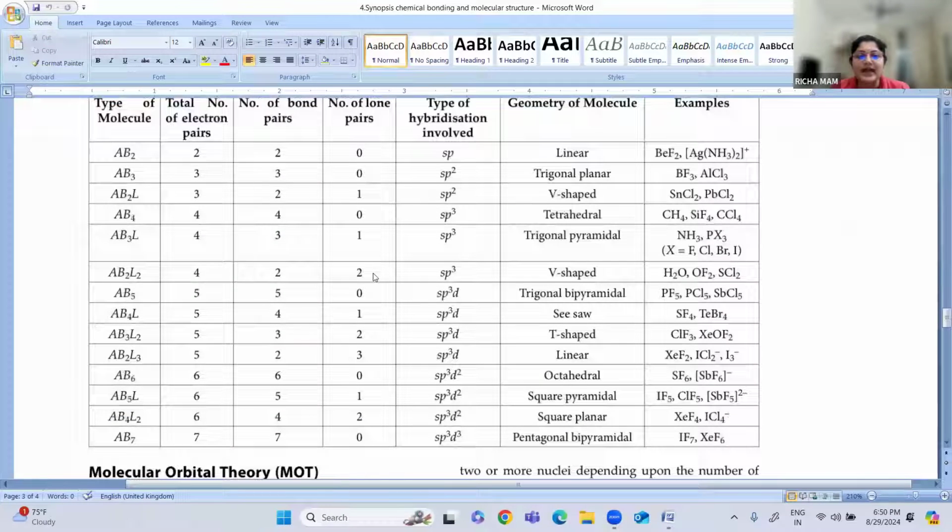Next is hybridization. Different types of hybridization take place depending upon the type of electron pair, bond pair. So these are the different geometries. Just go through this table. Very important chapter. This is a very important chapter, so very important concepts are there.